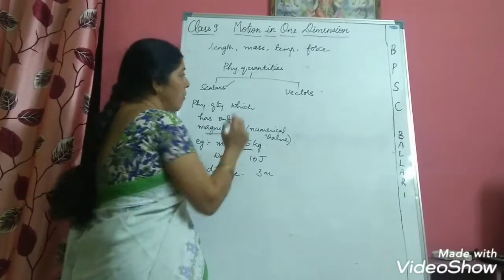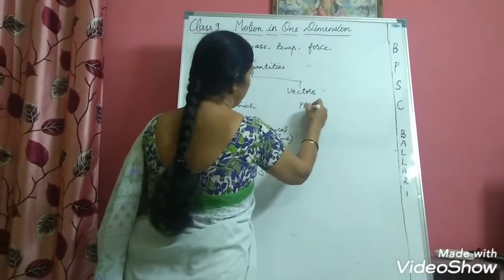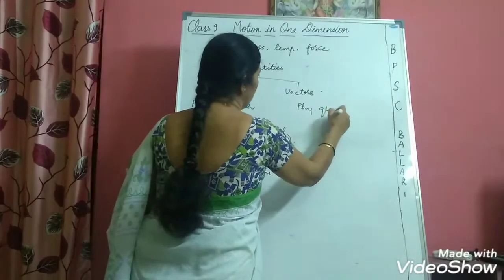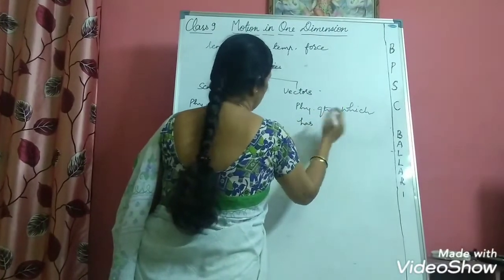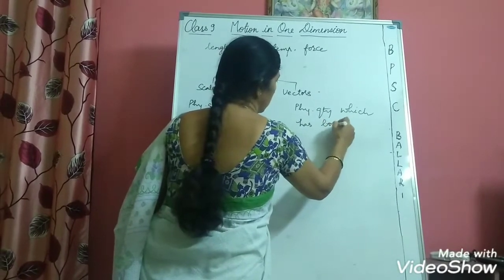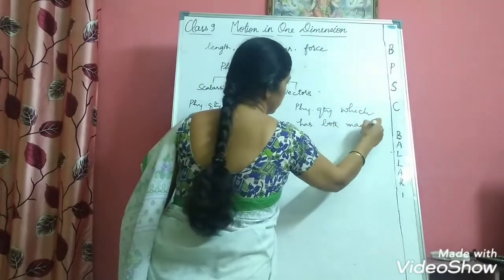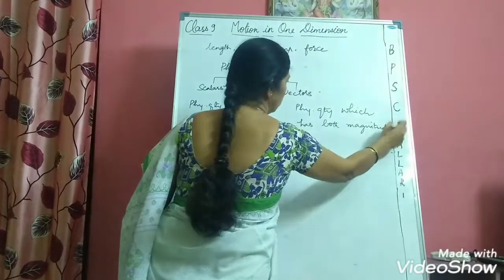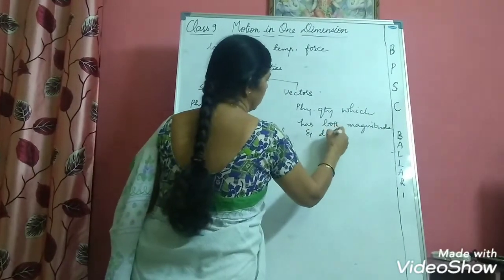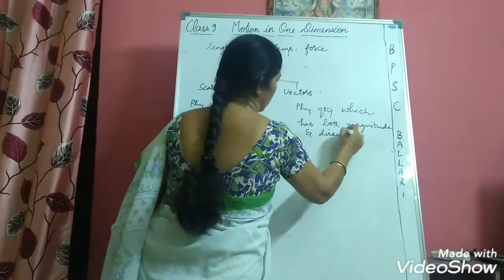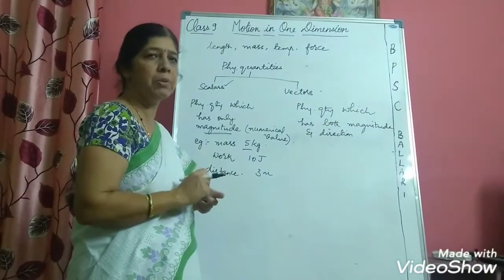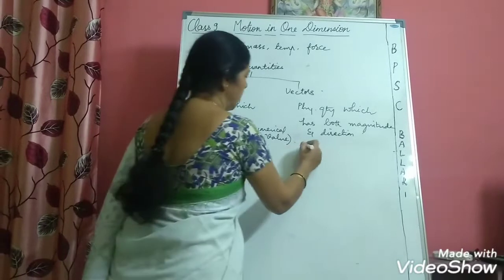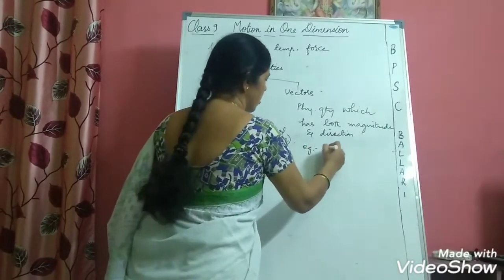On the other hand, we have physical quantities which have both magnitude and direction. Now, there are some physical quantities which have both magnitude and direction. For example, force.